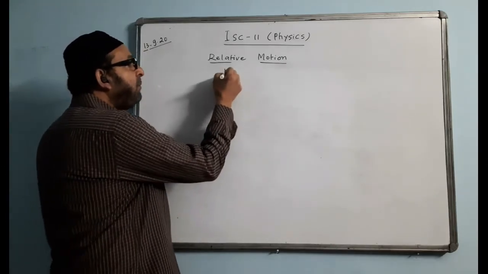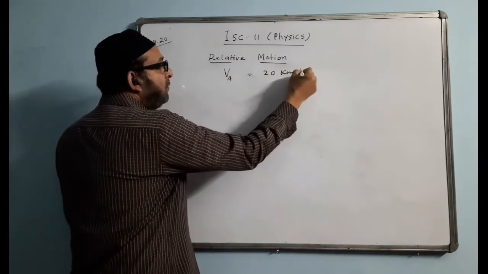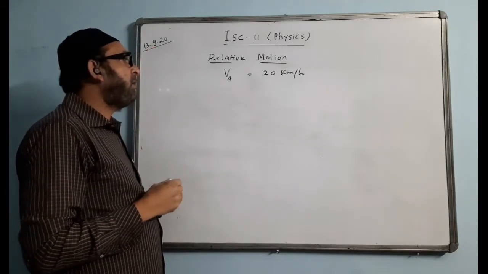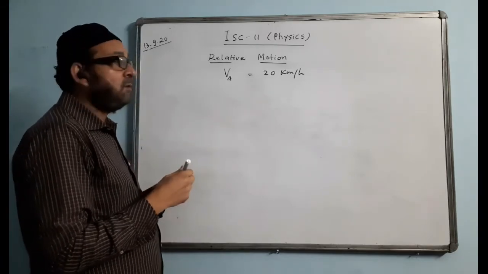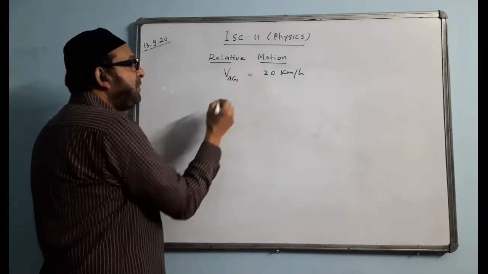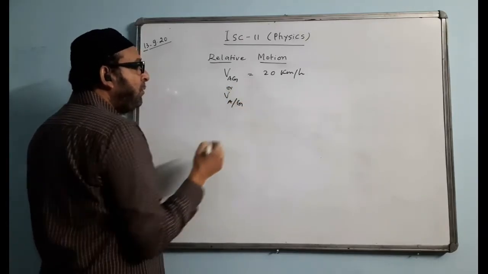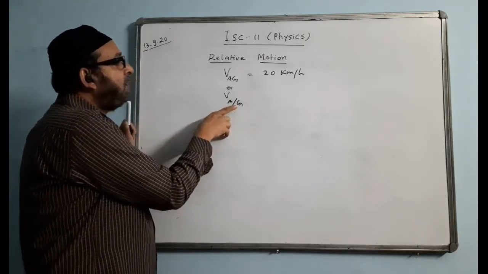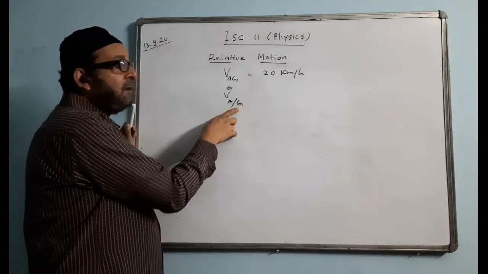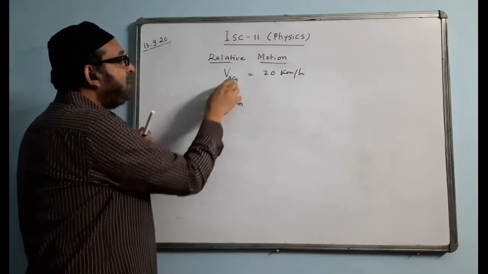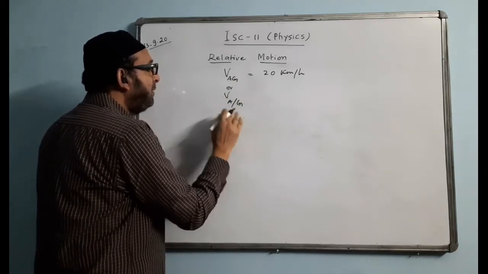Suppose I say the velocity of a body A is 20 kilometer per hour, for example. What does it mean? That is the velocity of the body A with respect to ground. So we will be writing "with respect to ground." We can write VAG, or we can write it this way: velocity of A with respect to ground. What is the criterion of comparing? The velocity of a body, whether the body is moving or not, we find with respect to the ground. So instead of writing VAG, we can simply write VA.